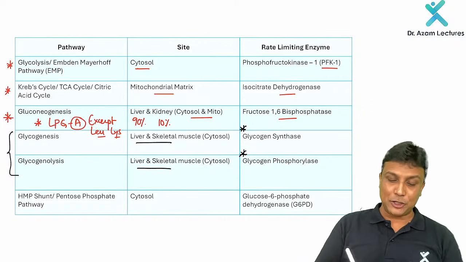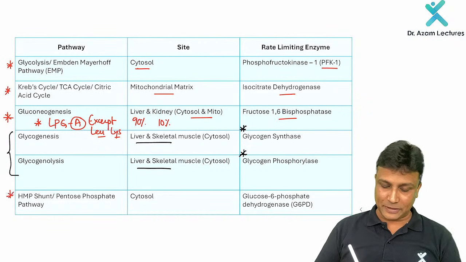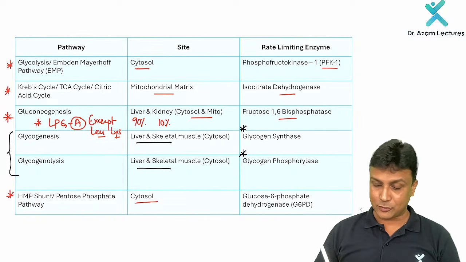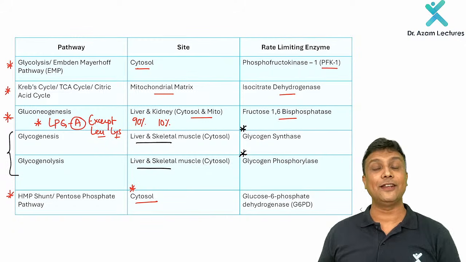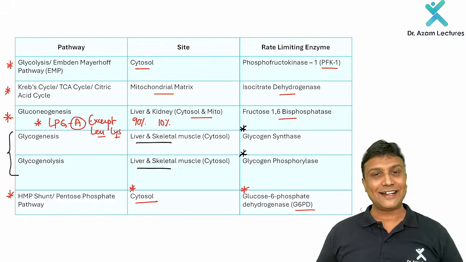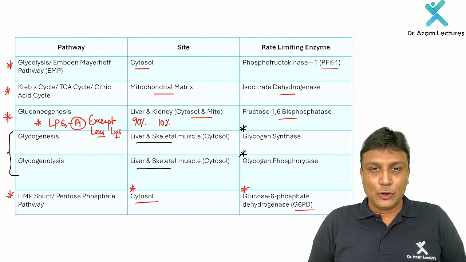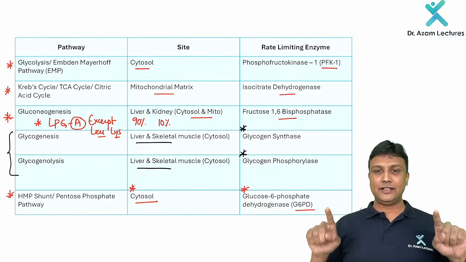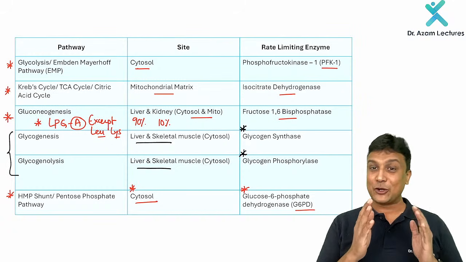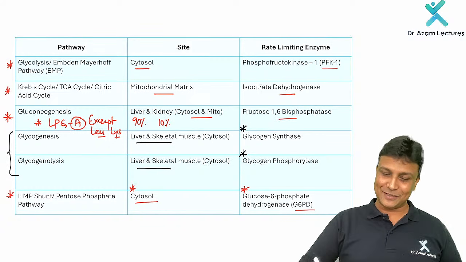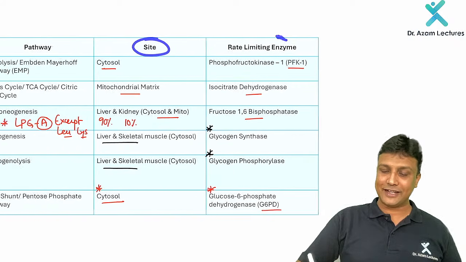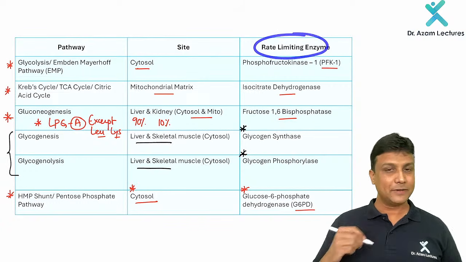Then HMP shunt, very much important one, which is also known as pentose phosphate pathway. Of course, it is going to take place in the cytoplasm. Please remember this one here, already asked in your exam. And the very famous enzyme G6PD will be present in this pathway only, and that is the rate limiting enzyme. So what you have to do here is, my dear friends, revise this tabular form so that you'll be able to answer the questions based on location as well as the rate limiting enzymes. This is important here, sir. Done.